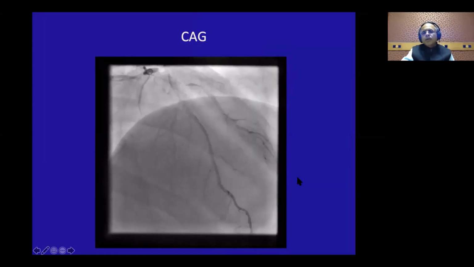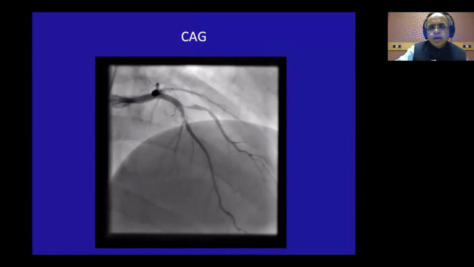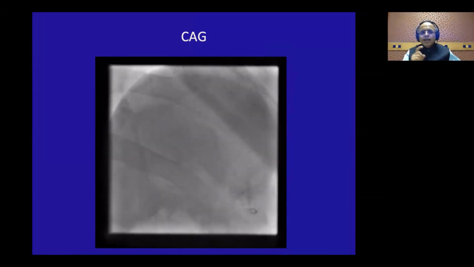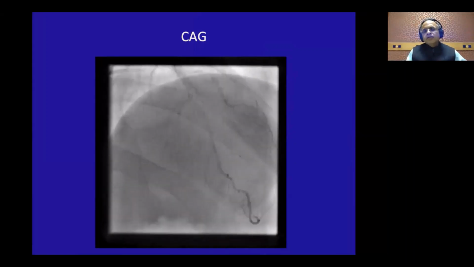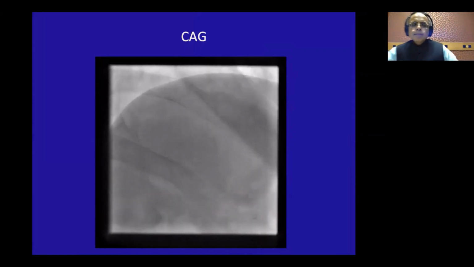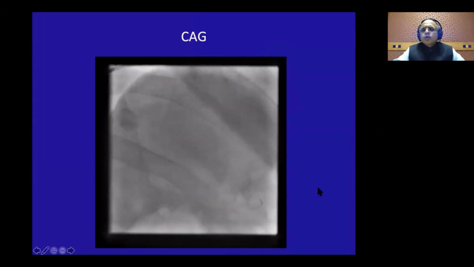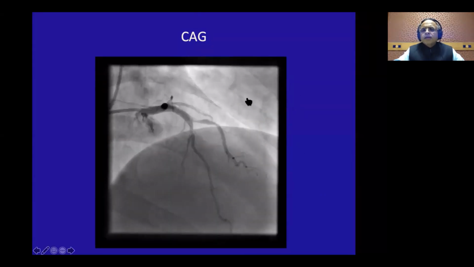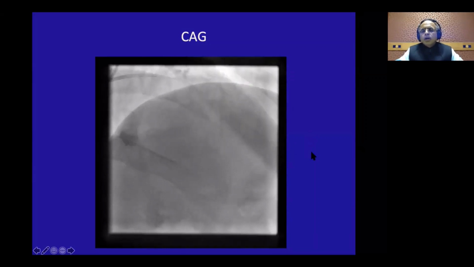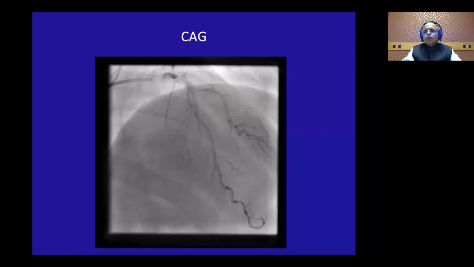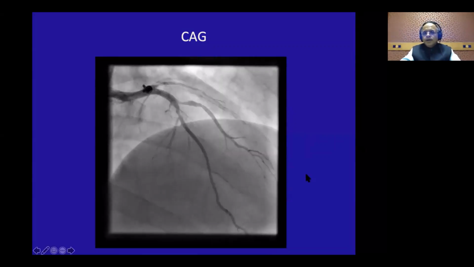But let me tell you, generally the stress echo will diagnose coronary artery disease by one artery less. That means when you say one-vessel coronary artery disease, many times you have got two-vessel disease. When you find two-vessel disease, many times on angio you get three-vessel disease. Why this happens is, you generally stop the exercise when the most severe ischemia makes you stop, and you get mesmerized by the regional wall motion abnormality of the most severe form of the disease. So you miss the other territories.